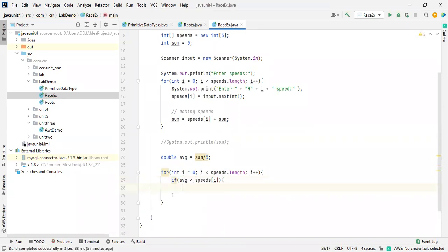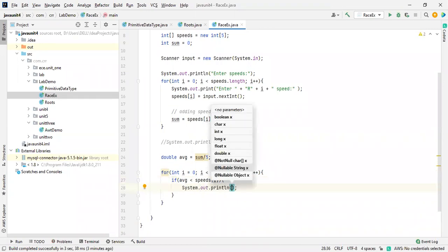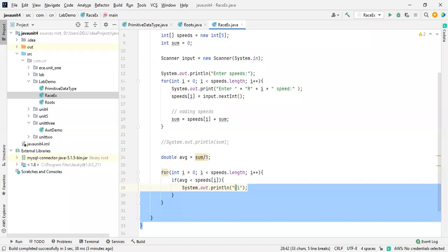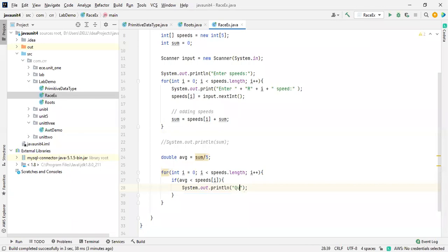So now I'm going to place a System.out.println. What he asked is either qualifying or, yeah, he's asking about the qualifying, not the winner. Okay, not the winner. Yes, I want to check that one. It's like a qualifying round. Qualify.